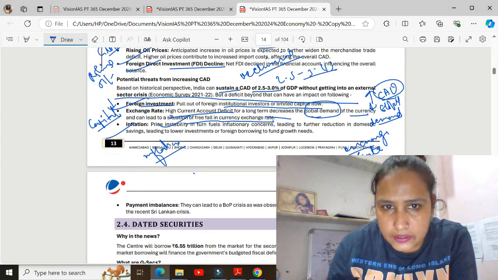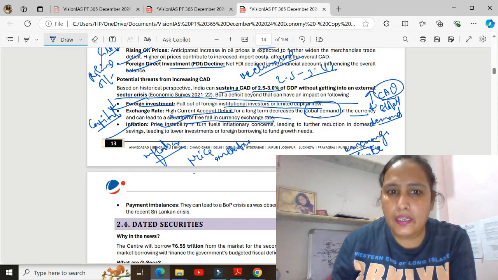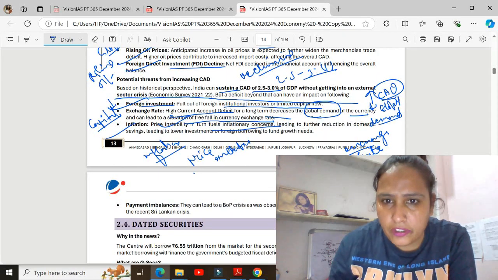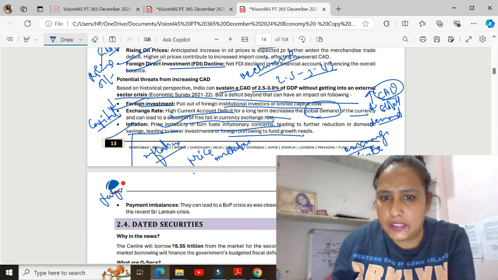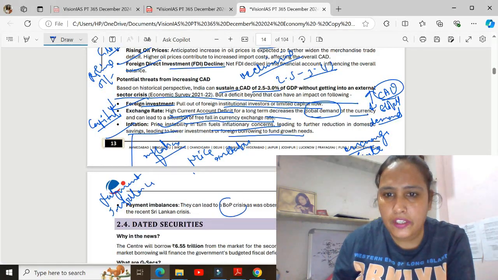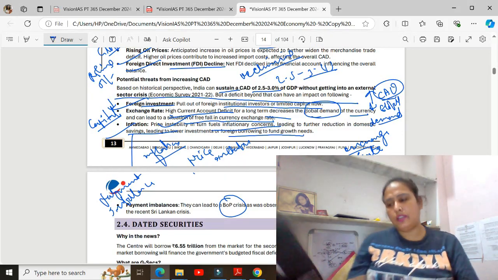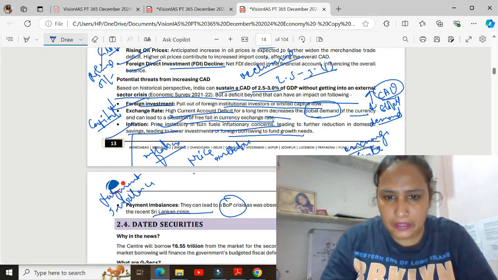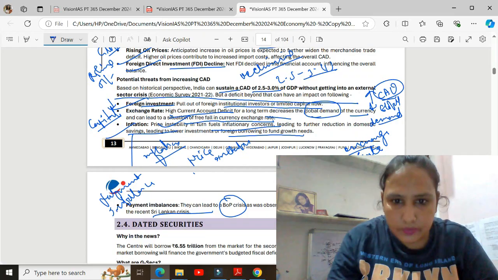Price instability will be there. That in turn fuels inflationary concerns and leads to a further reduction in domestic saving, and foreign borrowing will increase. So this may create a payment imbalance, and further it leads to a BOP crisis. This was observed in the Asian financial crisis in 1997 and the Sri Lankan crisis, we can say. So this is all about the debt trap India is facing.